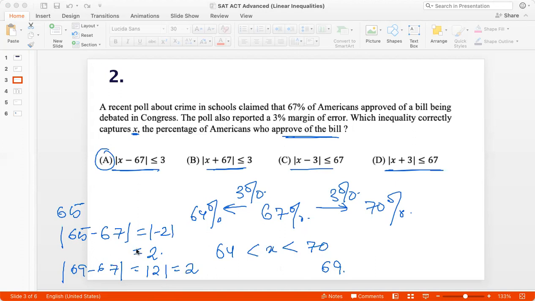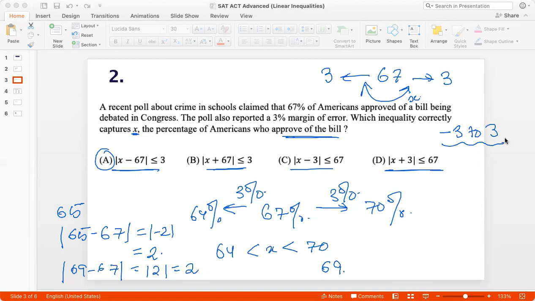And if you think about it from the perspective of what an absolute value function does, I am basically going 3 on the left and 3 on the right. So for any number in this range, if I subtract 67 from that number, my answer could go from -3 to +3, right? Because if I take 64, then 64 minus 67 is -3. And on the plus side, if I go up to 70, then 70 minus 67 is +3.